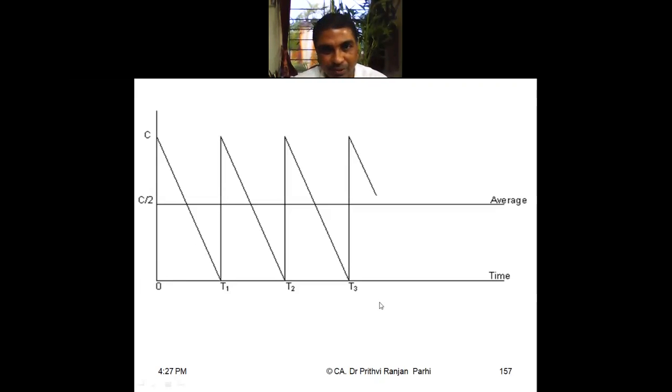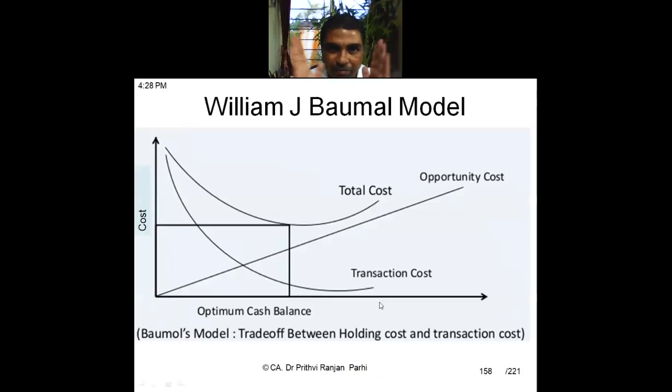Okay. Now the Baumol's model is developed by analyzing various kinds of costs. Let us say in this horizontal axis, what I have taken is the optimum cash balance.